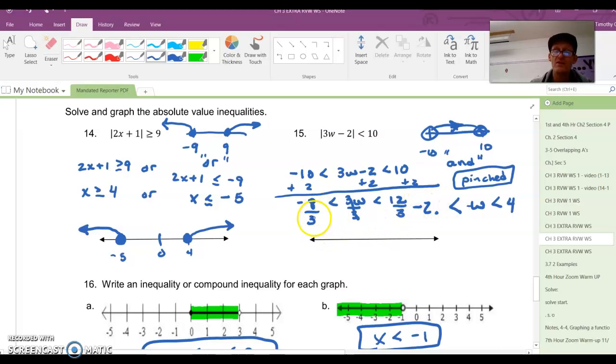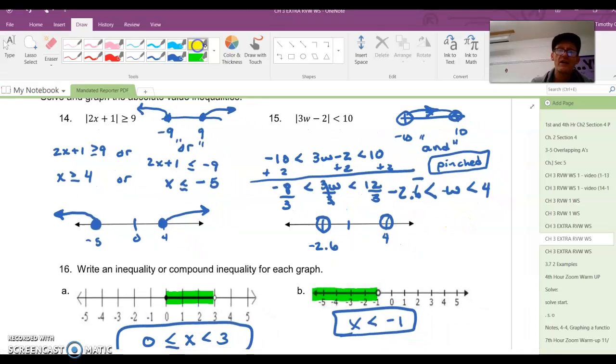I think this is -2.6 repeating. So on the number line, this is 4 here, and then -2.6 is about right there. I'm going to circle both of those, leaving them open because the inequality says less than here.